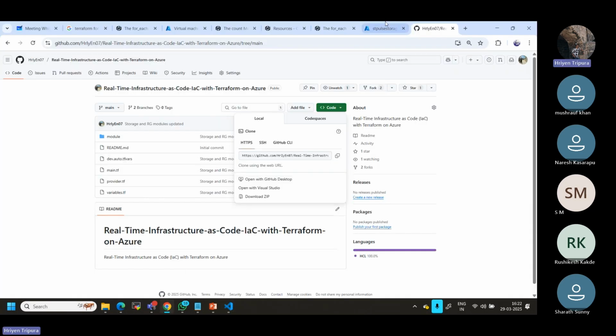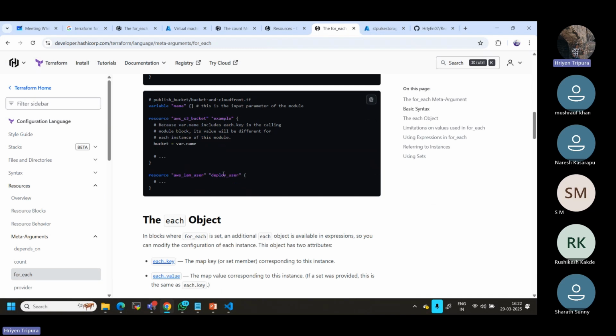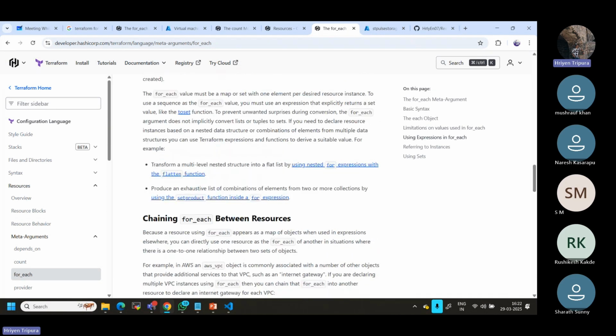Meanwhile, as I told you, you can also have a look at these documents. There are so many documents out there. You can follow these also if you want to explore.